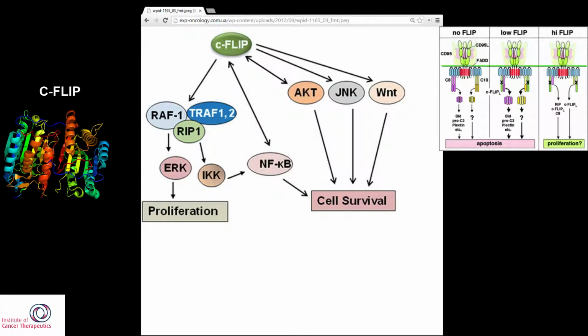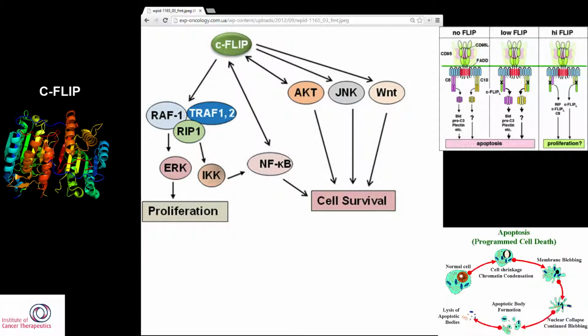C-FLIP is activated by its phosphorylation by protein kinase C at its serine 193 residue. This is basically the action of adding a phosphate, which turns on a protein. Once activated, C-FLIP inhibits procaspase 8. This is important for breaking down cellular material and commencing apoptosis. It is inhibited from dimerization and activation. This results in protection against ligand-mediated cell death, which would lead to apoptosis. Apoptosis, as shown in the image on the right, is a programmed cell death where the cell breaks itself down.